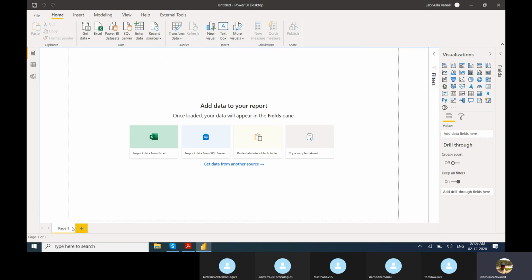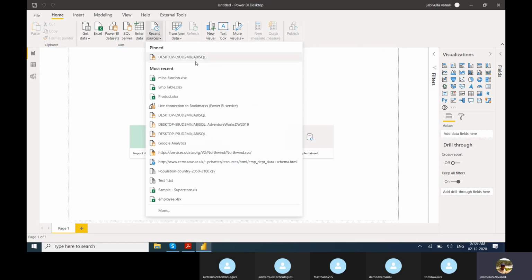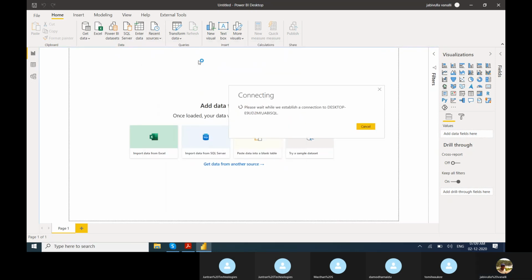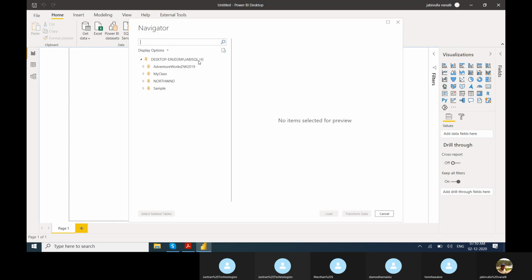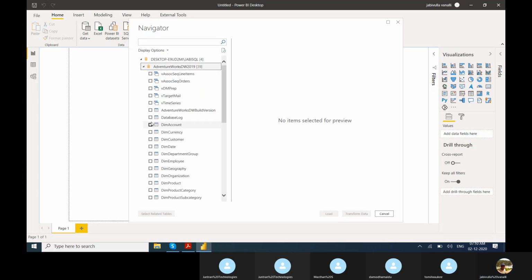Let me show you one example. Let's connect to my SQL server. This is the AdventureWorks database.